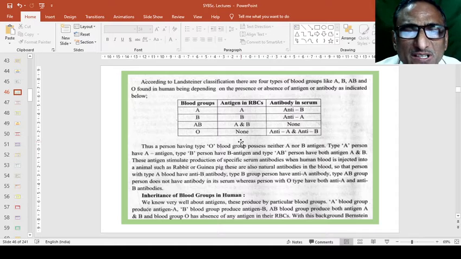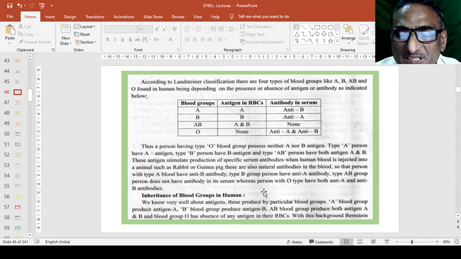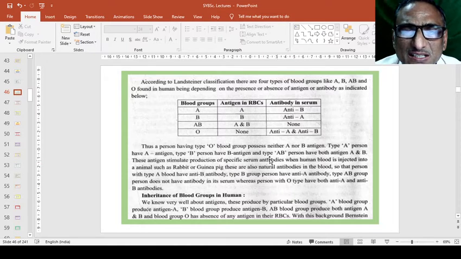The blood group inheritance depends upon these antigens and antibodies as per the parental blood groups. If parents have A and B blood groups, then they have no antiserum in their body, and they have chances to have children of all blood groups in their generation or in their family.